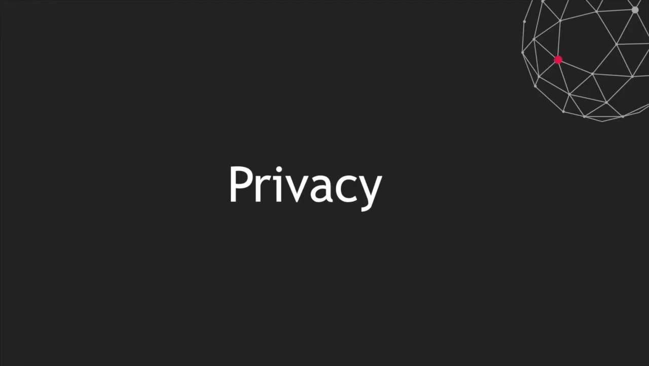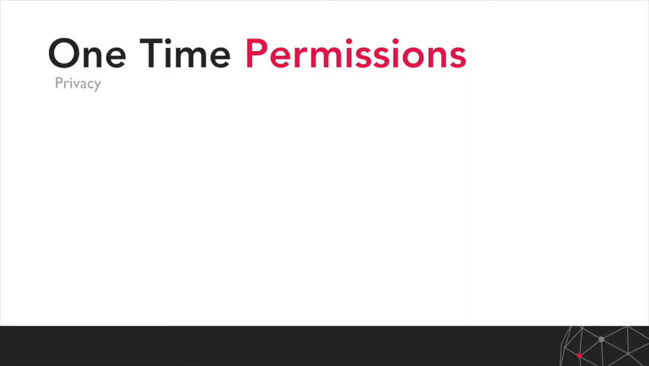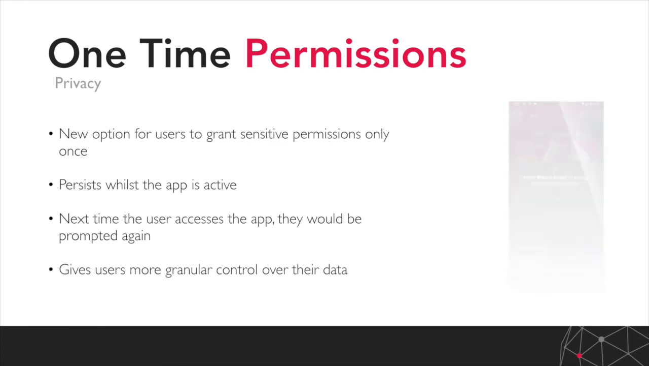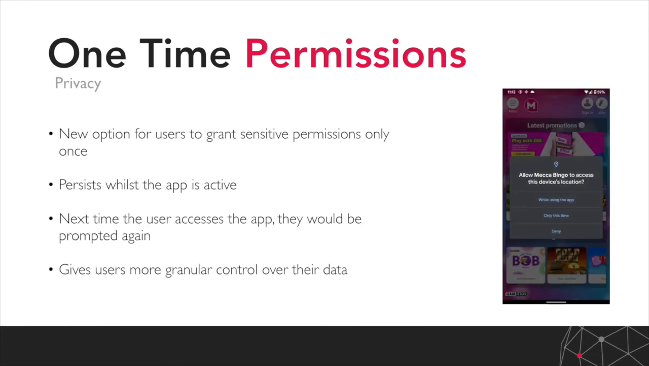Next up is privacy. There have been quite a few changes around permissions. First one we'll talk about is one-time permissions. There's now a new option for users to grant sensitive permissions only once, and that would persist whilst the app is active. When the app is closed and then reopened again, and a permission is requested, the user would be presented with this dialog again. This is really great for a user. It gives them much more granular control over how their data is used and when they share it.